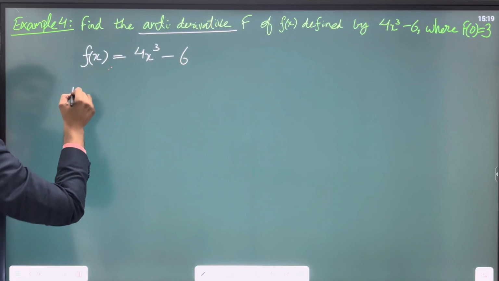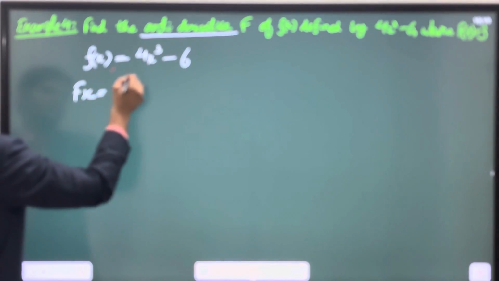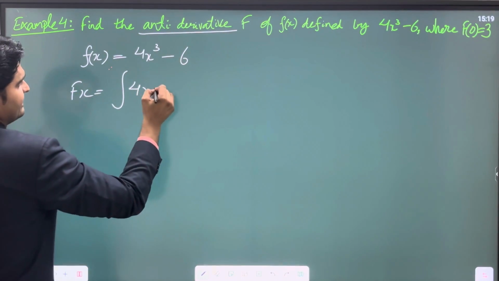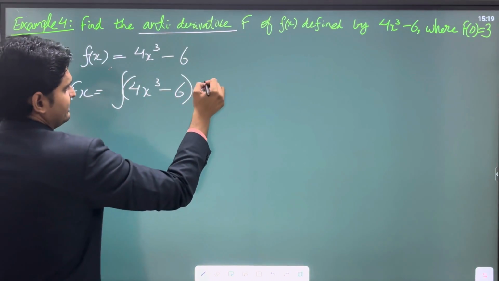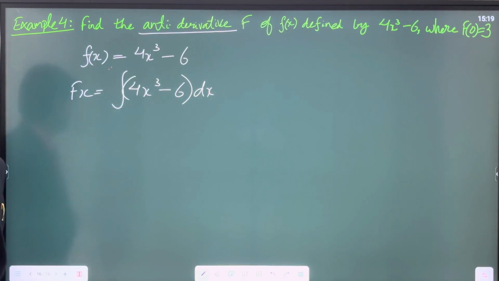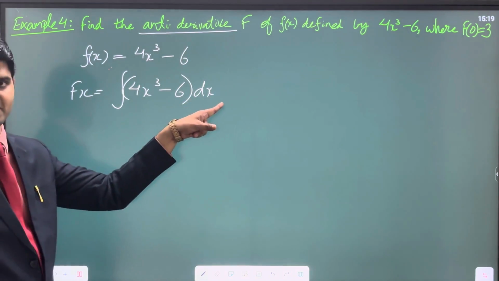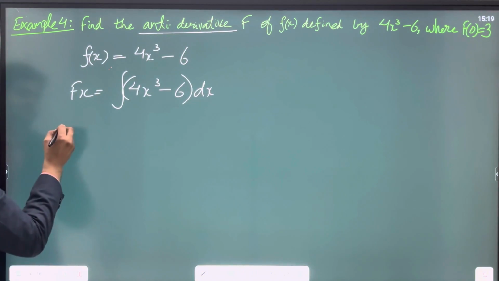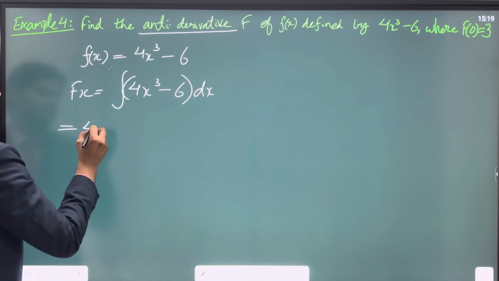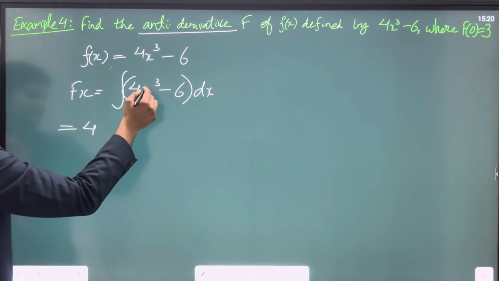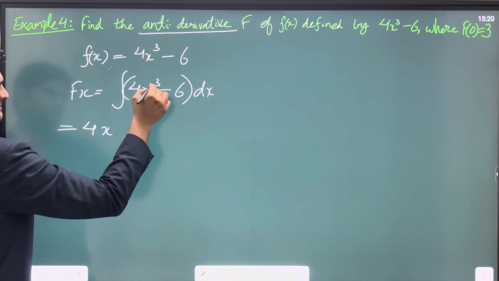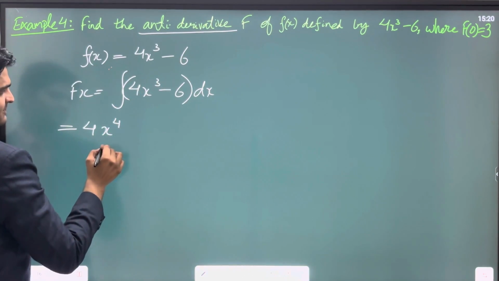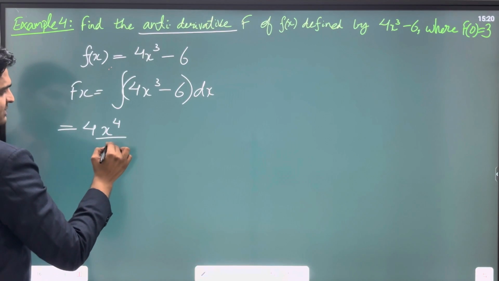So let's integrate this. f of x will be the integration of 4x cube minus 6 with respect to x. Never forget to write with respect to x; it is very, very important. The 4 being a constant will come out, and the integration of x cube will be x to the power 3 plus 1, which is x to the power 4, upon 3 plus 1, which is 4.